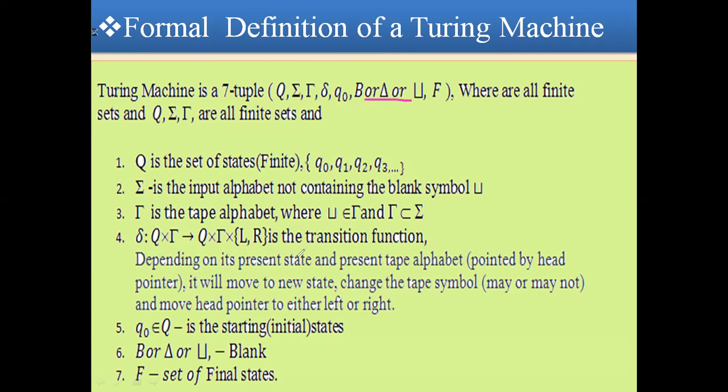Delta is the transition mapping. Depending on the present state and the alphabet pointed to by the head pointer, it moves to a new state, changes the tape symbol, and may or may not move the head pointer left or right. Q naught is the starting initial state. The blank symbol is a special symbol. F is the set of all final states.